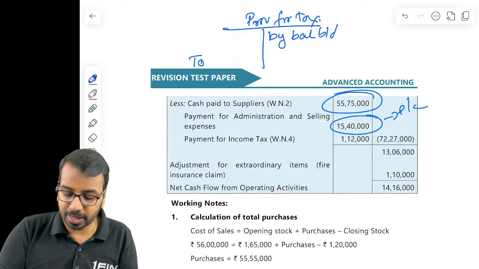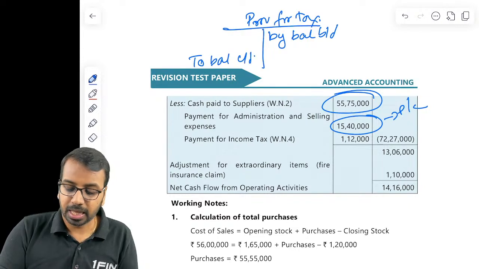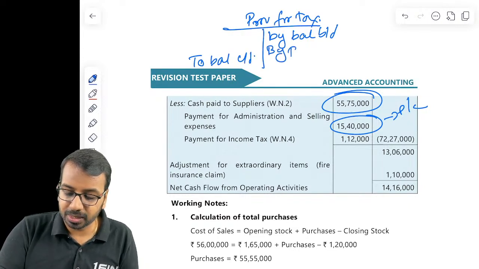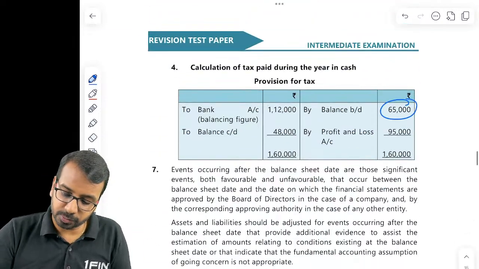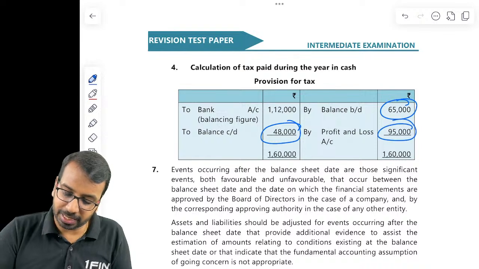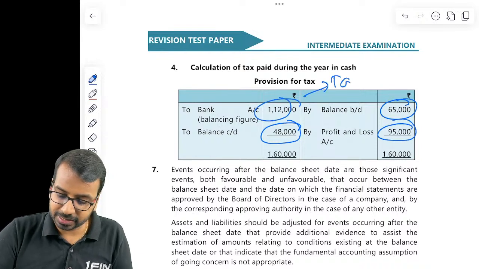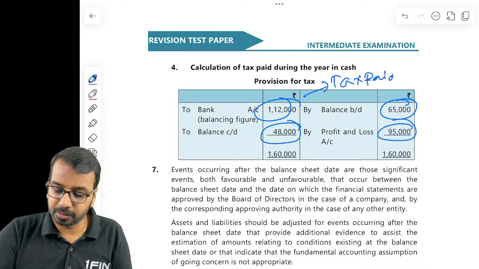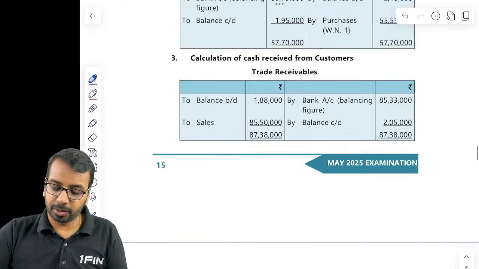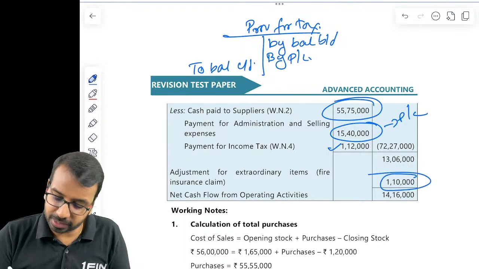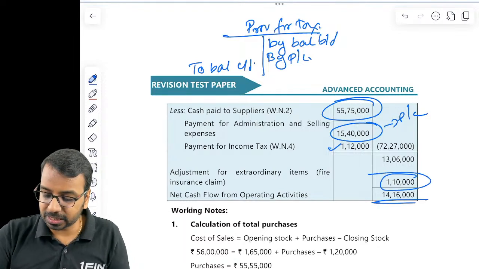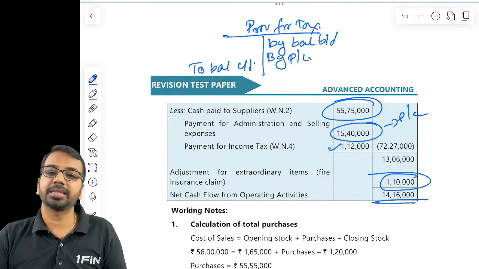You have the closing balance to balance carried down, and you have by P&L account. Balancing figure is tax paid. By doing that, you get payment of income tax and then extraordinary item to be disclosed separately. Net cash from operating activity 14,16,000.